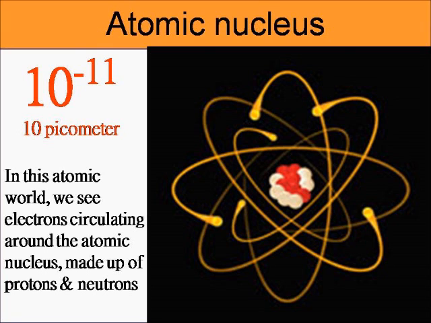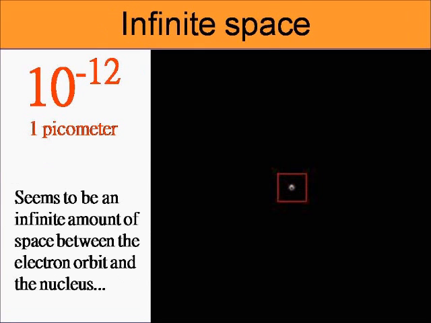Okay. We're getting smaller still, right? Seems to be an infinite amount of space between the electron orbit and the nucleus. Doesn't that begin to look like the universe in reverse? Now imagine if we were one of the electrons and we are floating around. Okay. Now, do you think we can perceive the bigger picture of the so-called universe that we have?